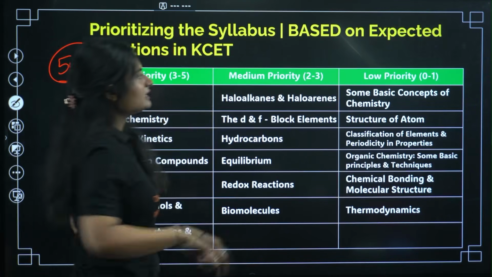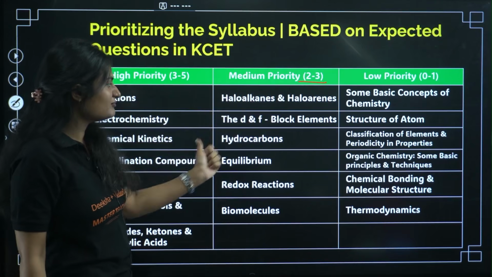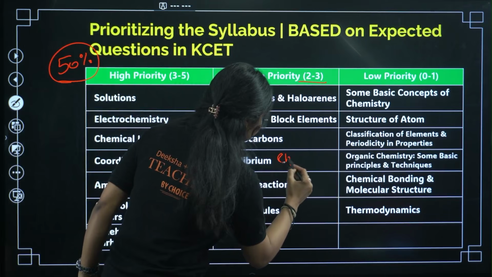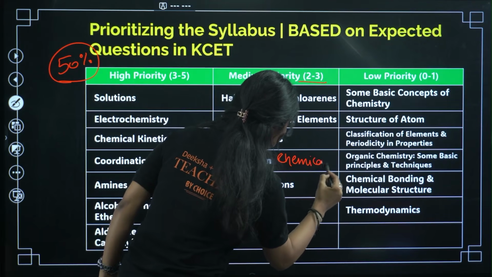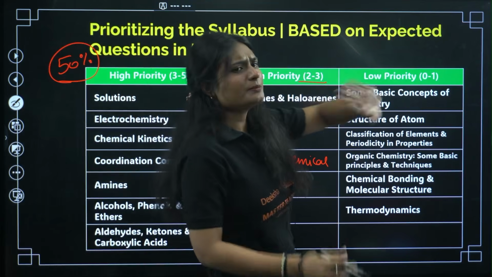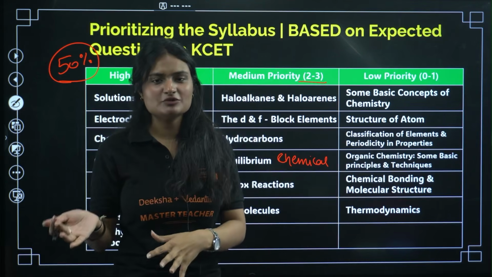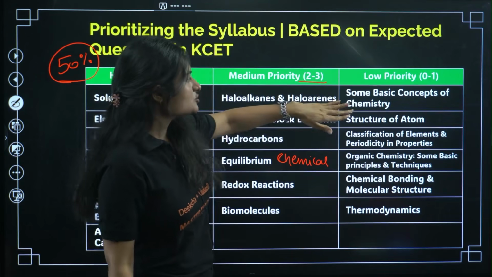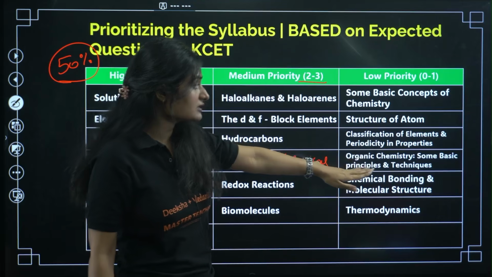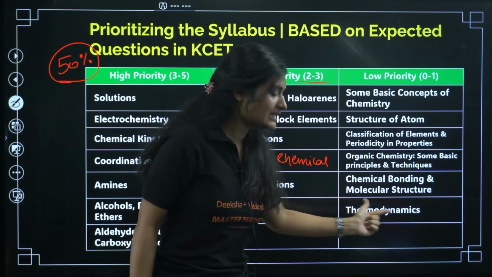Next, medium priority means around 2 to 3 questions will be seen from each chapter: haloalkanes and haloarenes, d and f block, hydrocarbons, equilibrium (here we are talking about chemical equilibrium), redox reactions, and biomolecules. Then low priority chapters are those from which either one question will come or none. You'll get either one or none: some basic concepts of chemistry, structure of atom, classification of elements and periodicity in properties, organic chemistry some basic principles and techniques, chemical bonding and molecular structure, and thermodynamics.